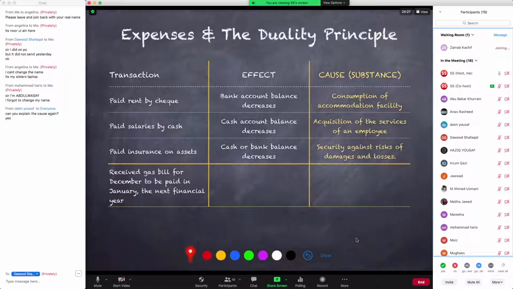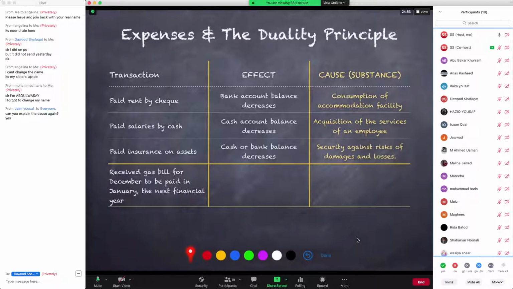Now take a look at this example, the fourth example here, that you received a gas bill for the month of December, right? We are assuming here that your financial year started on 1st of January and ends on December 31st, and at the end of the month of December we received a gas bill. Now that gas bill has to be paid. This is going to be paid. Usually, when you receive utility bills, you're not supposed to pay them right away.